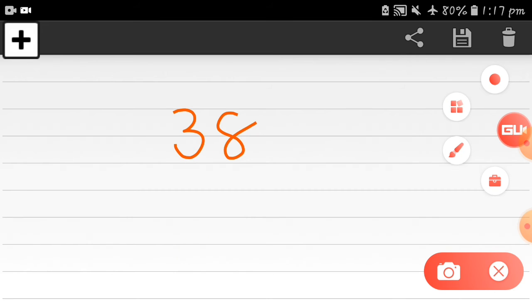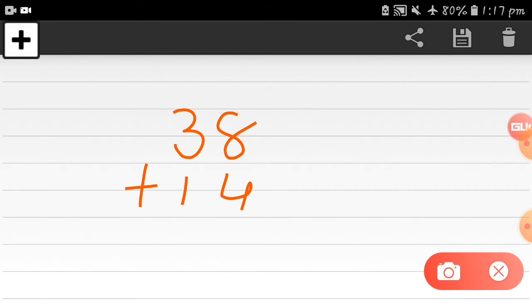Here is 38 plus how much? Yes, 14. Now 38 plus 14 here. So our ones values are 8 and 4, so we have to add this column first. Now 8 plus 4. So how much is it?